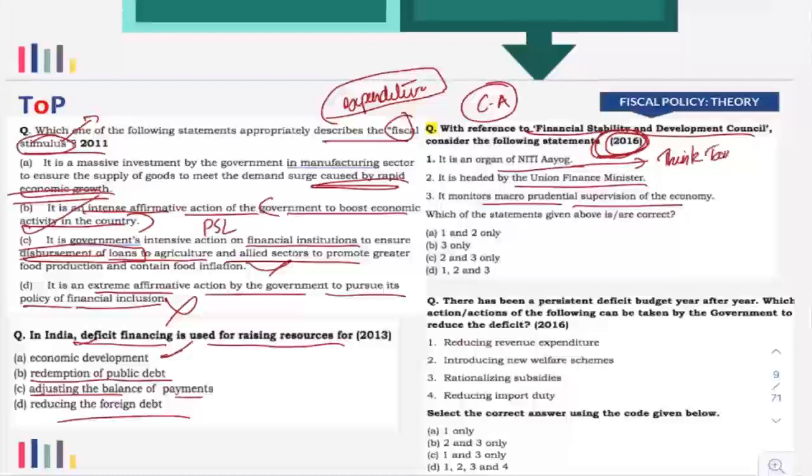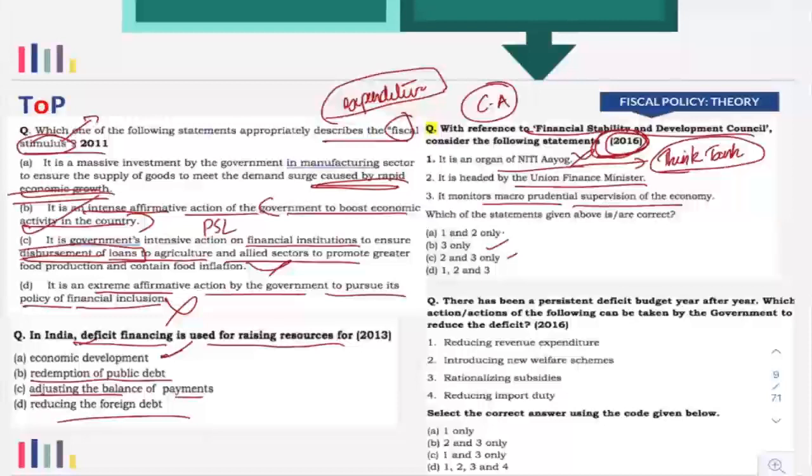Their purpose is to help government in formulating policies. They are not related to the fiscal aspect. Clear? So that can easily be eliminated. So if you eliminate the first statement, then 3 only, 2 and 3.